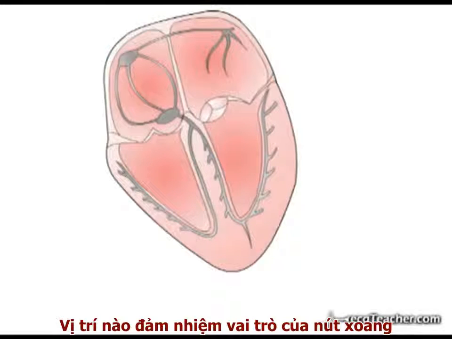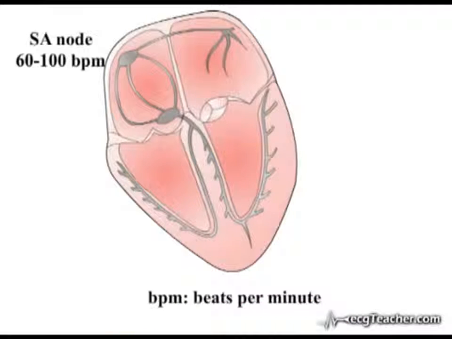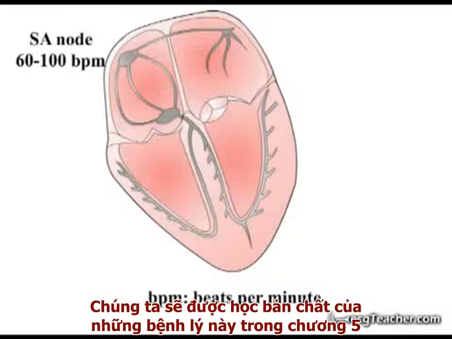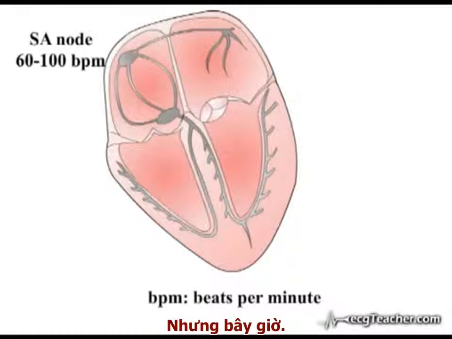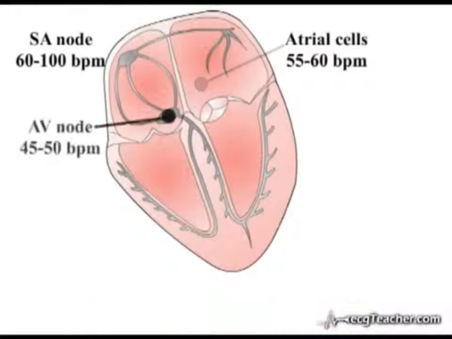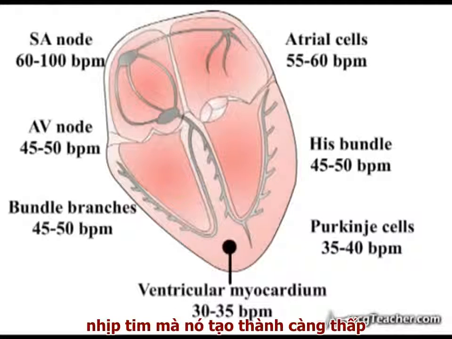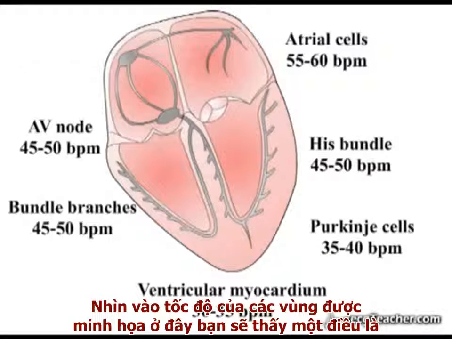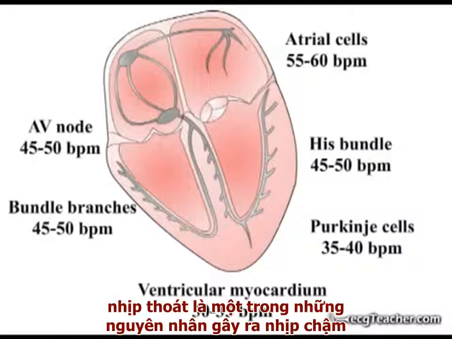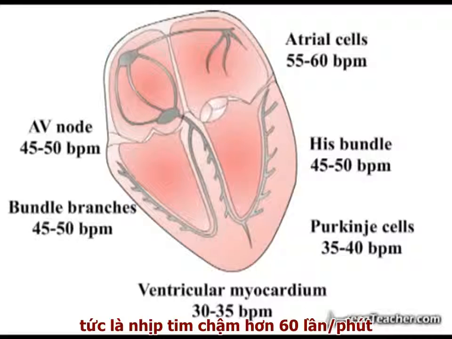Precisely which site takes over from the SA node depends on the type of problem preventing the node from depolarizing the ventricles. We will go through the nature of these problems in section 5, but for now it is important to appreciate that as we move further distal to the SA node, the heart rate generated by an ectopic site becomes progressively slower. You will note from the heart rates quoted here that escape rhythms are therefore one potential cause of a bradycardia, that is, a heart rate less than 60 beats per minute.